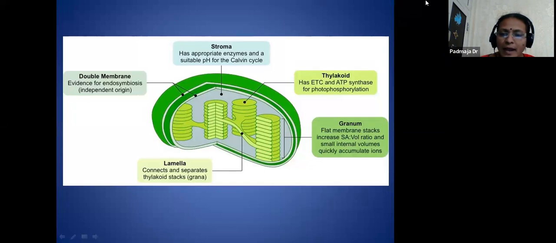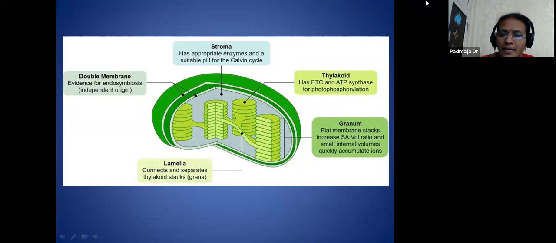The flat membrane stacks, this set is called the grana, and they are interconnected by the lamella. The fluid that contains a number of enzymes useful for the dark reactions is present in the stroma. In the grana, the light enzymes, electron carriers, the photosystems, and a number of pigments are all present in the grana of the chloroplast.